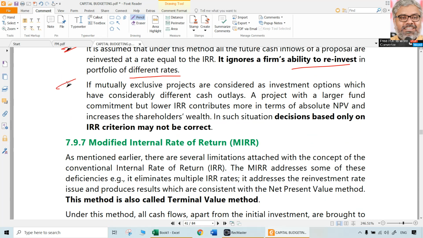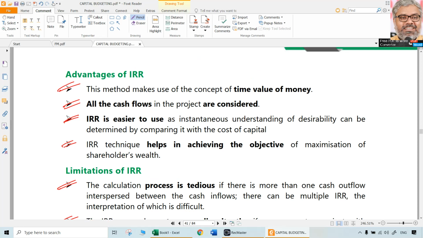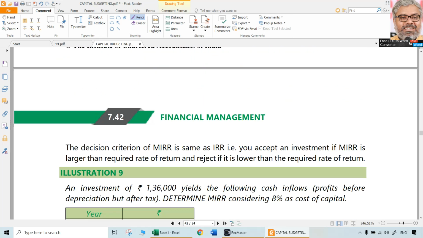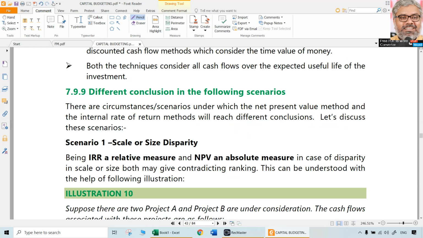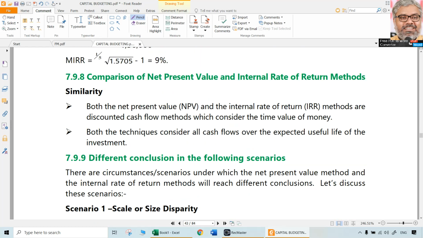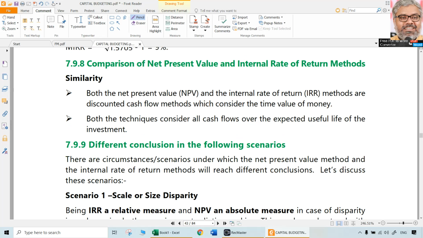And a lot of times it is only giving a percentage return. It is not giving any absolute amount like NPV. So it is not really telling clearly how much shareholders' wealth is being added. So if you take decisions based only on IRR, they may not be correct. These are all various limitations of IRR, that is internal rate of return. Modified IRR and all these things are different. Those are separately discussed. We can discuss them later.